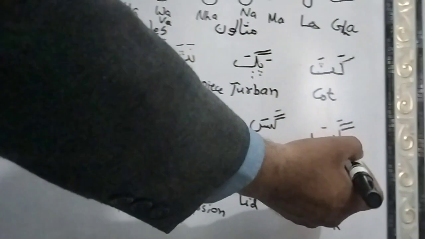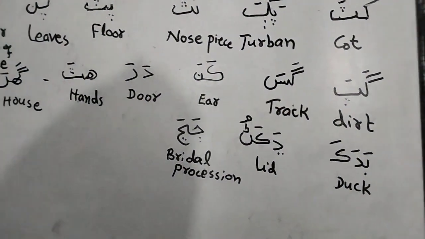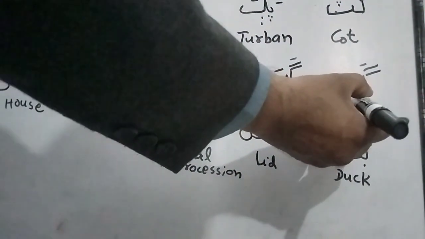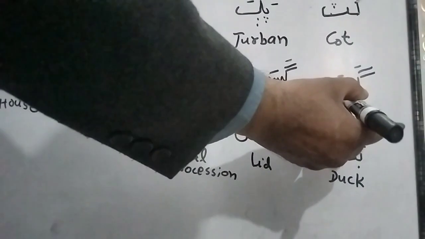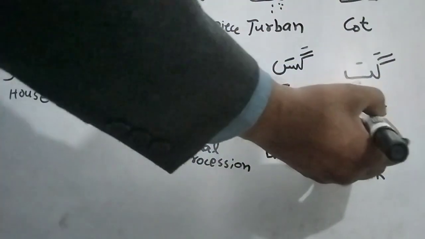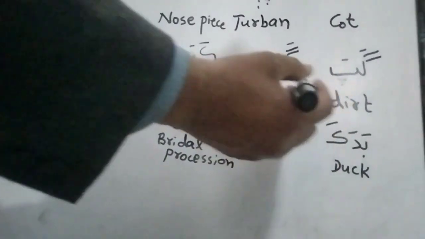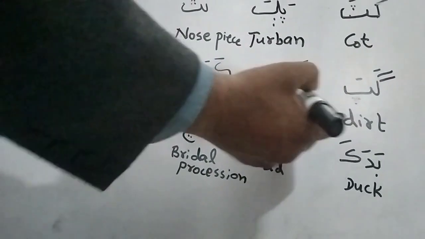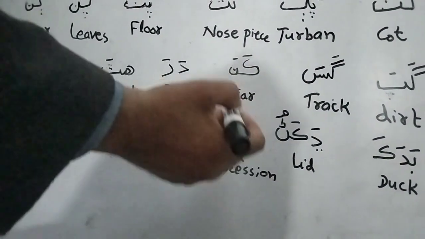See here. Gappa means some dirt is present in soil and very difficult to go in that way. This is called gappa in Sindhi. In English we say dirt, D-I-R-T. Gassa. It is the way or track. In English we say track.